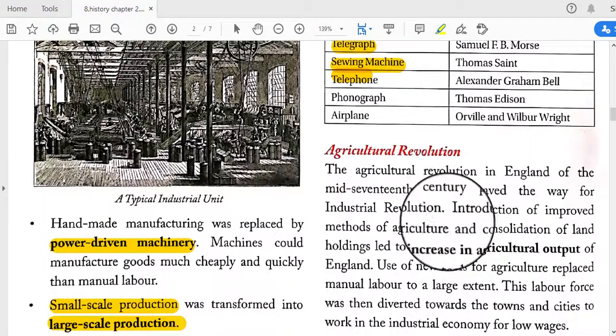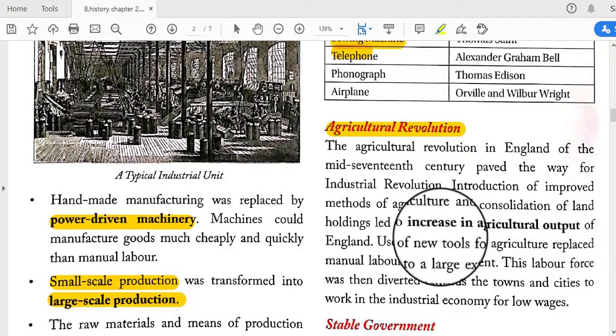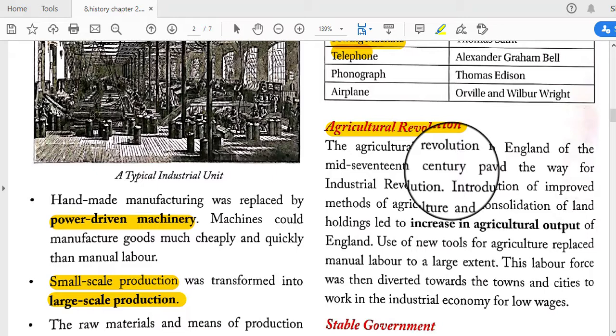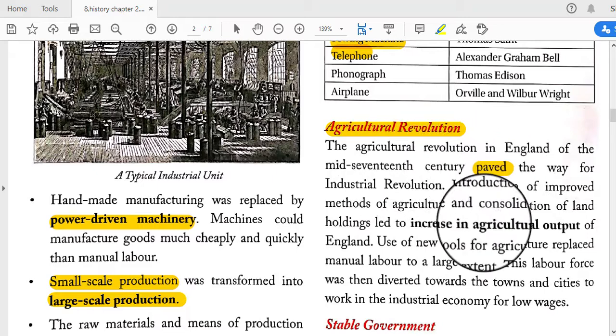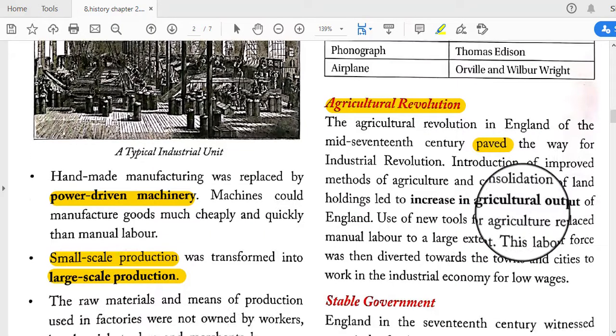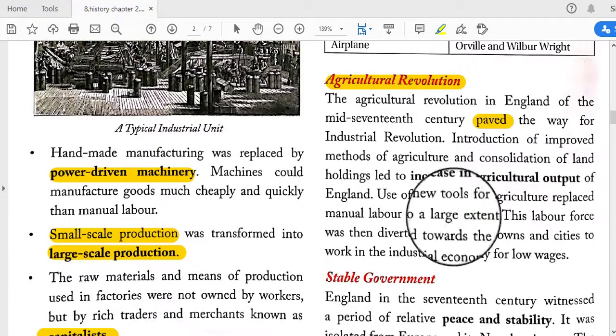And the agricultural revolution also happened. The agricultural revolution in England in the mid 17th century paved the way for the Industrial Revolution. An introduction of improved methods of agriculture and consolidation of landholding led to an increase in agricultural output of England.